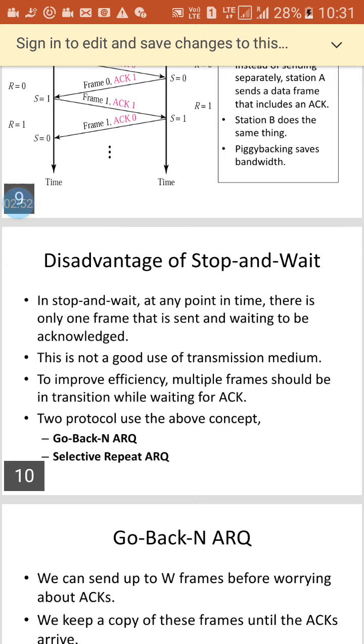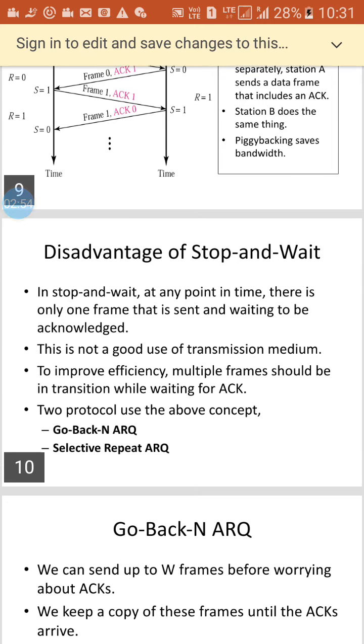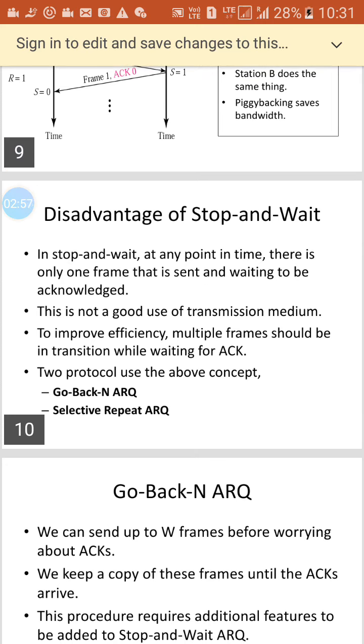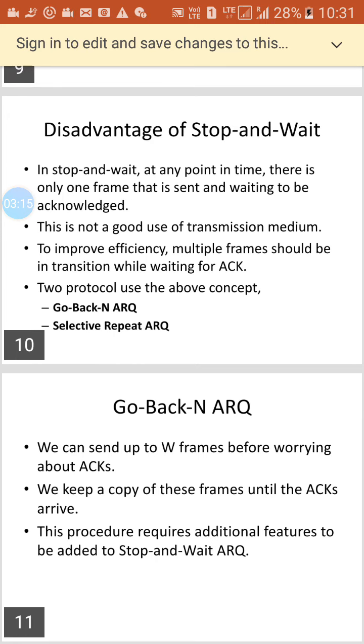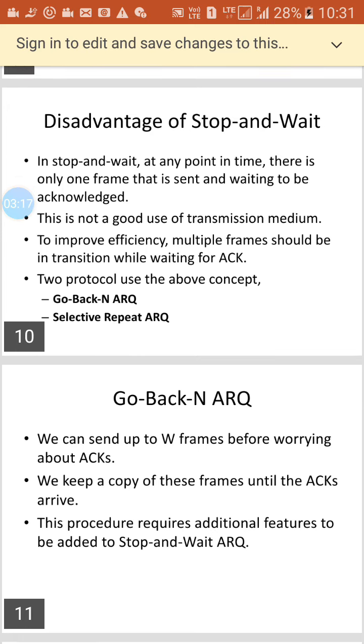Now the disadvantage of stop and wait. In stop and wait, at any point in time, there is only one frame that is sent and waiting for acknowledgement. Now, two protocols use the above concept: go back N ARQ, and the second one is selective repeat ARQ.